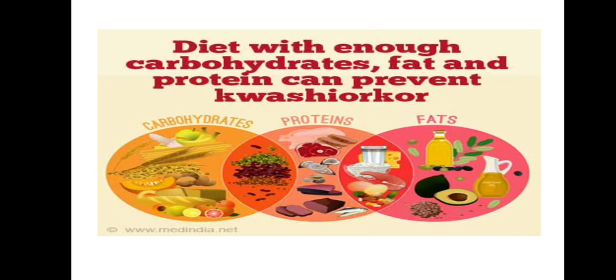Now how to treat this disease? A diet with enough carbohydrates, fats and proteins can prevent kwashiorkor disease. If fluid accumulates in the stomach, it can be removed with the help of surgery, along with giving them a proper diet like carbs, proteins and fats. When they get a balanced diet, they won't suffer from these life threatening diseases.